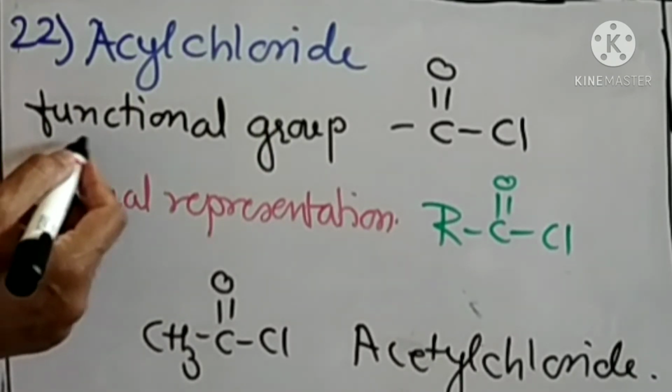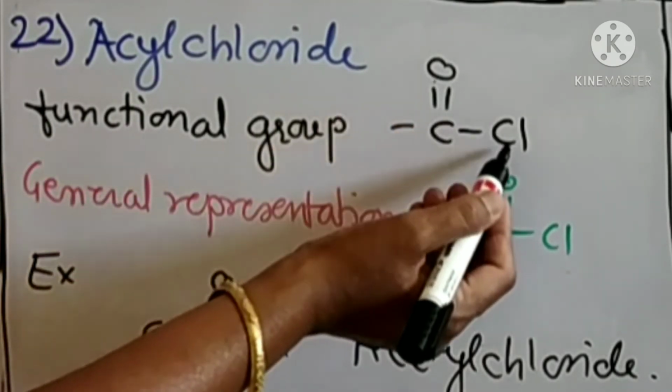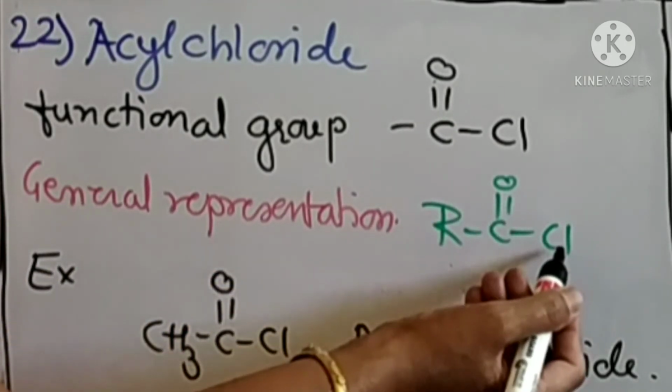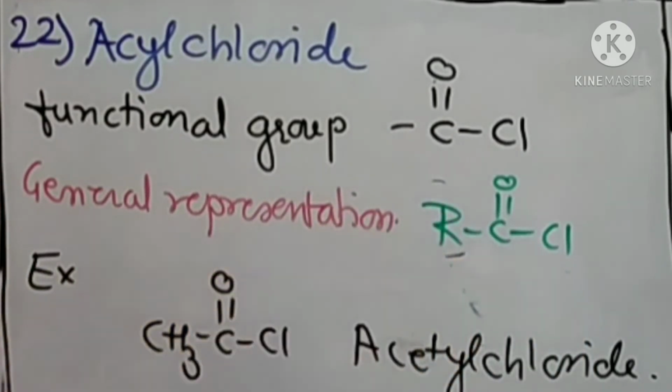Then next one is acyl chloride. Now the functional group of acyl chloride is C double bond O, Cl. And general representation is R C double bond O, Cl. This R is any alkyl group. Now here it is methyl group, CH3 C double bond O, Cl. Therefore it is acetyl chloride.